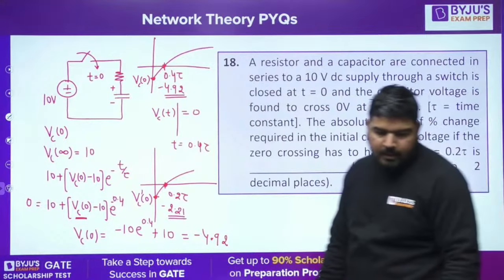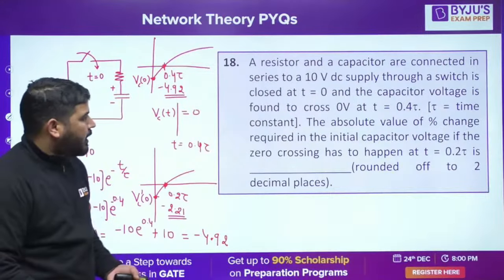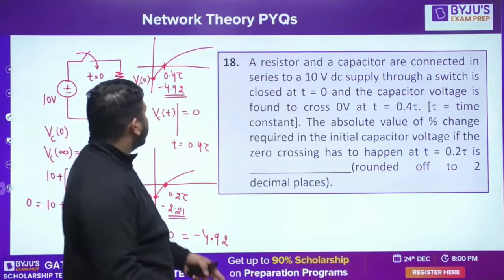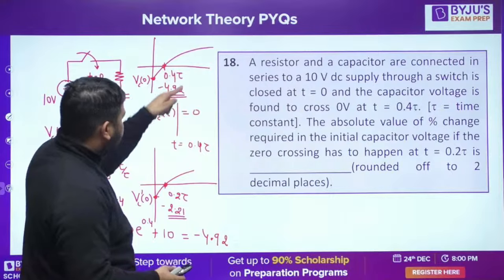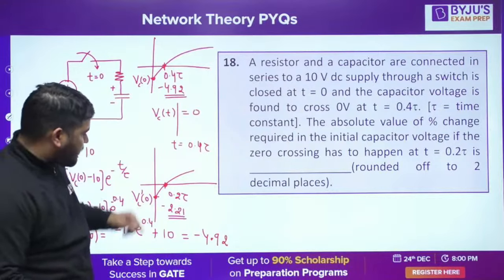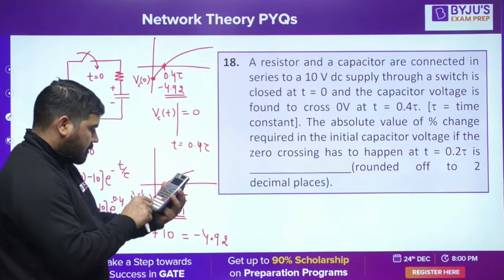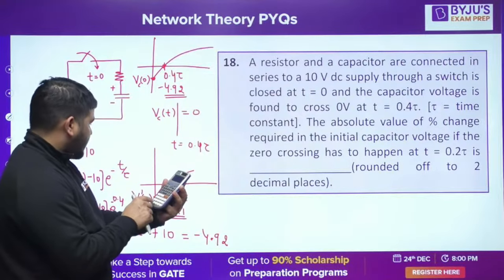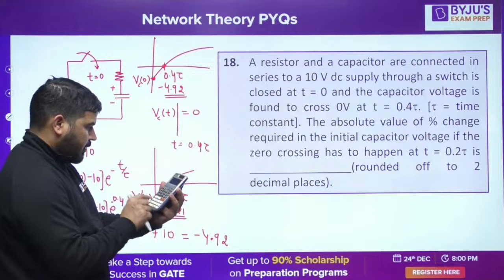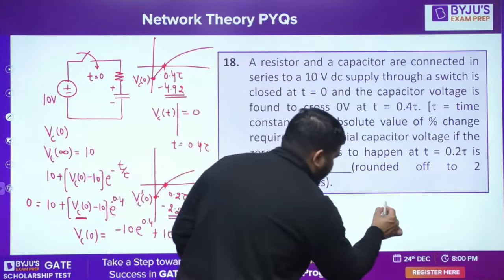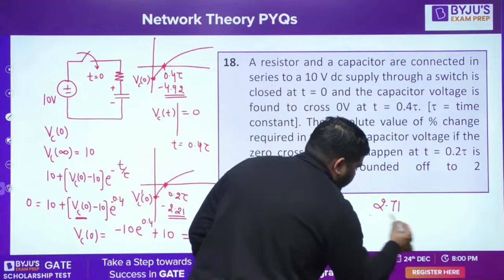Now we need to calculate the percentage change. The percentage change is simple. Initially it was this, now it is this. So what is the difference? 4.92 minus 2.21, so this is 2.71. The difference is 2.71.